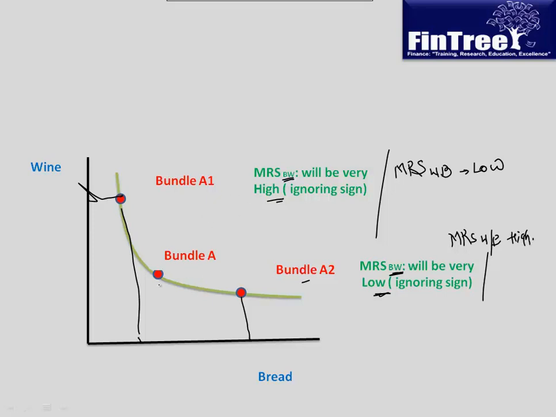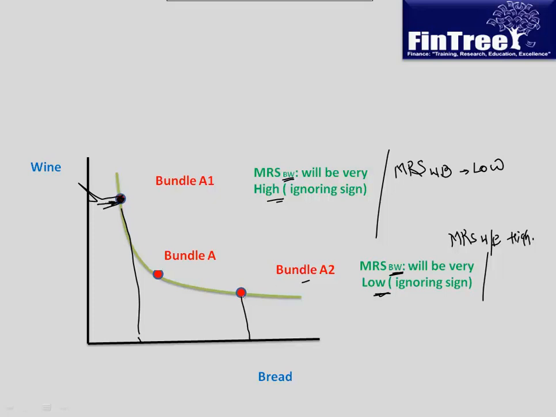Should we move on? In the first case, substitution of wine for bread. Substitution of wine for bread, yes. No, it's high. See, it's how many units of wine you would be willing to part with to have one unit of bread. This is how you would interpret this. At this stage, you would be willing to part with a good amount of wine to have just an incremental unit of bread, because you already have too much wine.